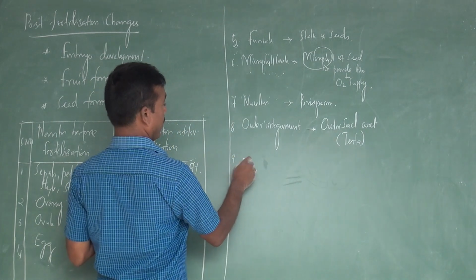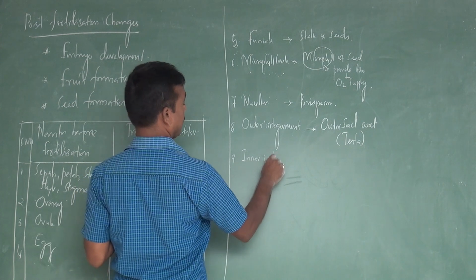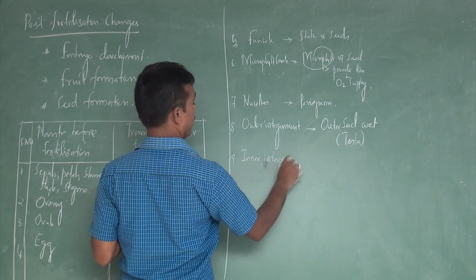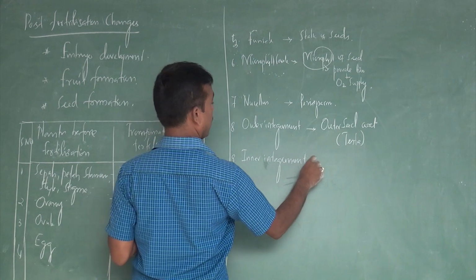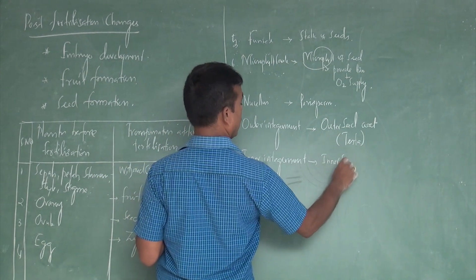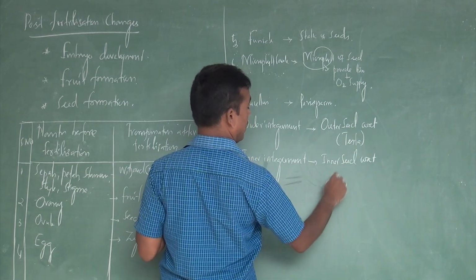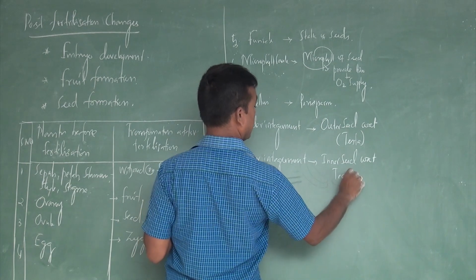The ninth one, the inner integument, becomes the inner seed coat, which is commonly called the tegmen.